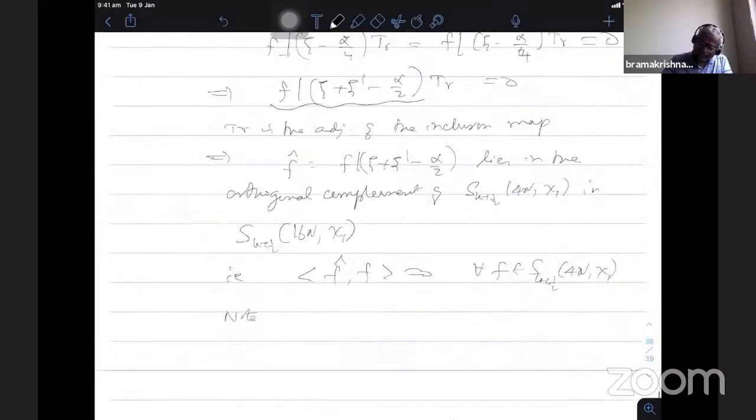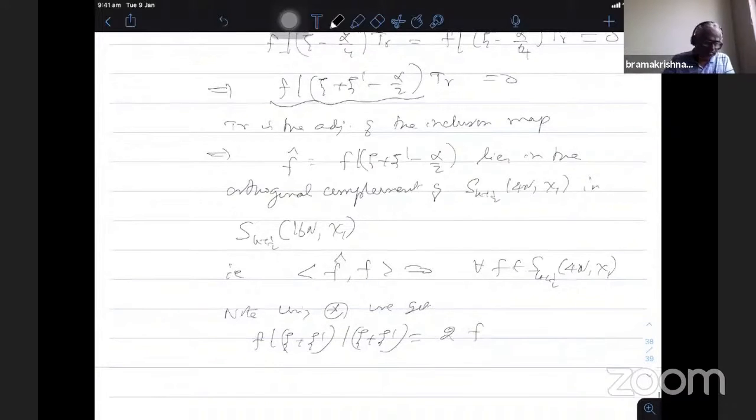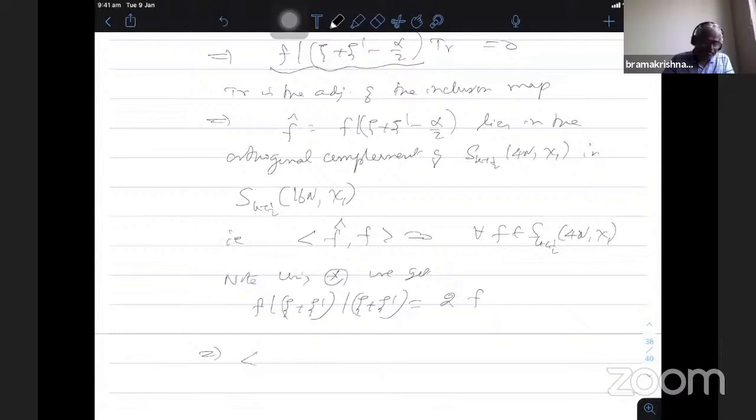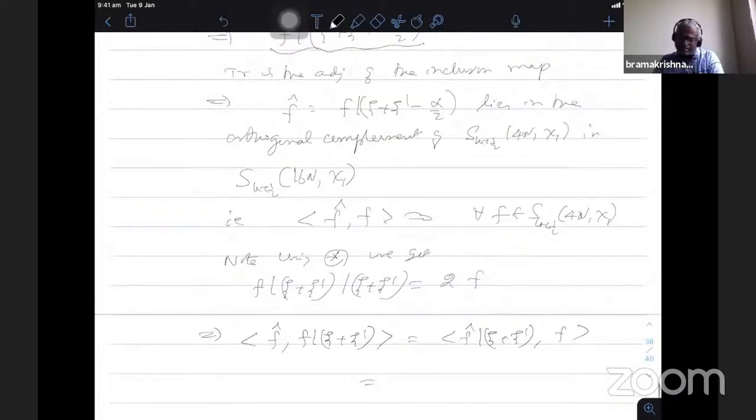So, using star, we get f bar psi plus psi dash bar psi plus psi dash is 2 times f. Therefore, this implies the inner product of f cap comma f bar psi plus psi dash is nothing but f cap bar psi plus psi dash comma f. Adjoint I am using. This f cap is nothing but f bar psi plus psi dash minus alpha by 2 f.